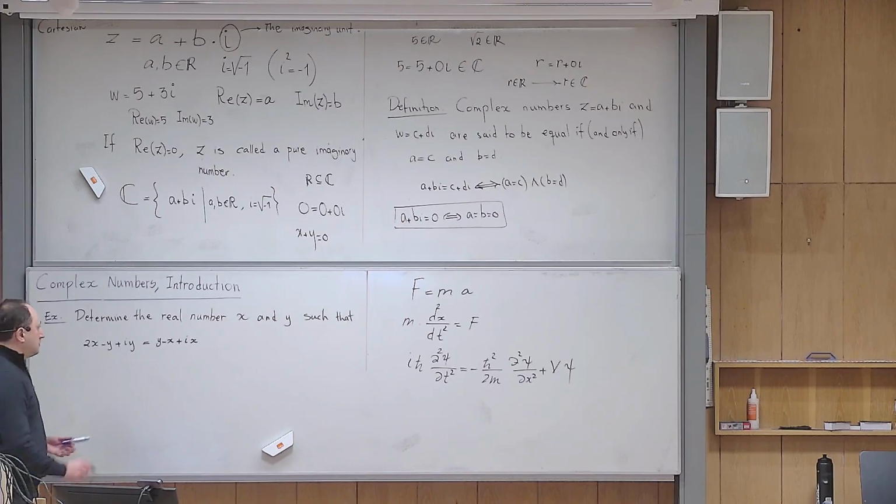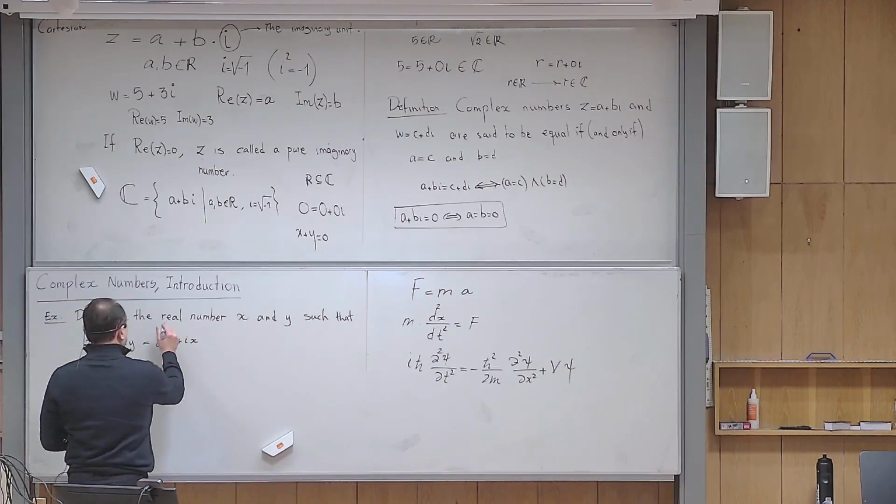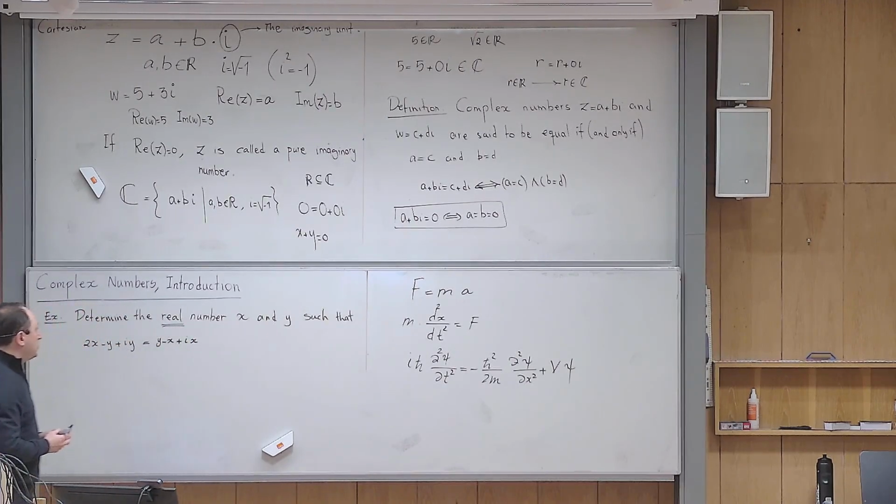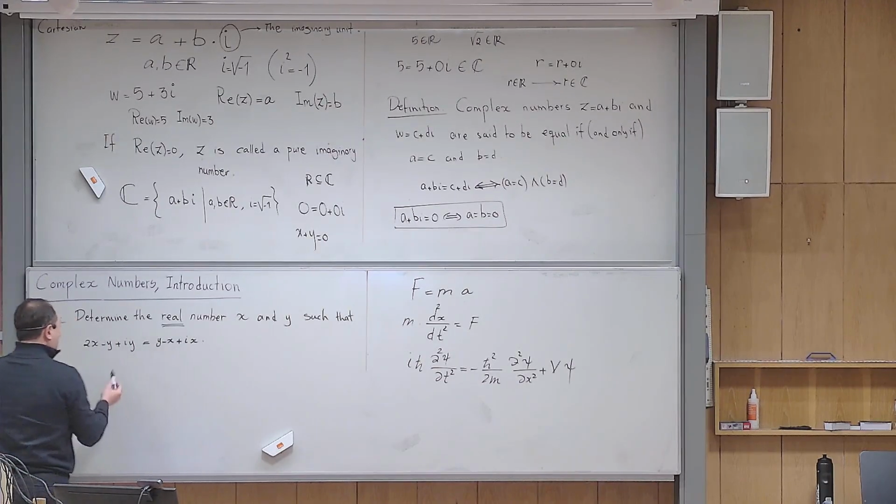By the way, it's important here, so let me emphasize: if I don't say that x and y are real, then I cannot say this is the real part and this is the imaginary part. By the way, I use them interchangeably. Sometimes I put i on the left, sometimes I put i on the right. It doesn't matter, because I told you that I want to keep the algebra the same.